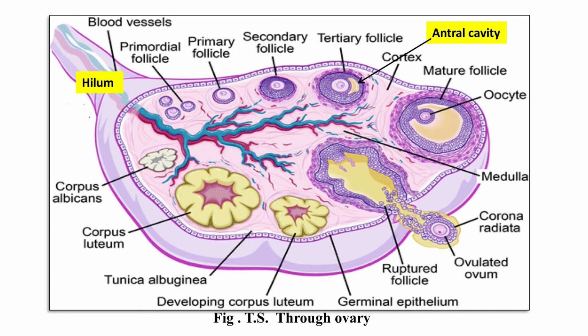Now, what happens? We have numerous primordial follicles in the ovary. These primordial follicles are there in the human reproductive system of females even before birth.